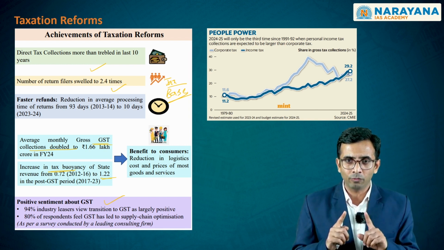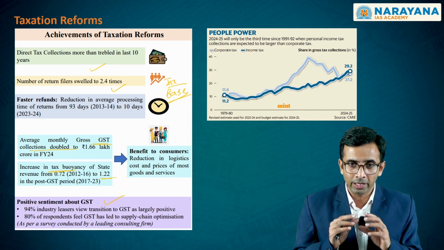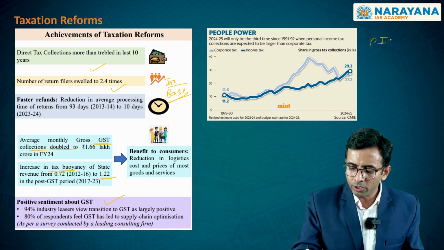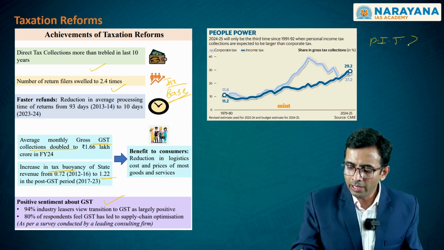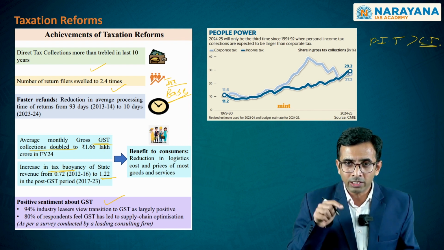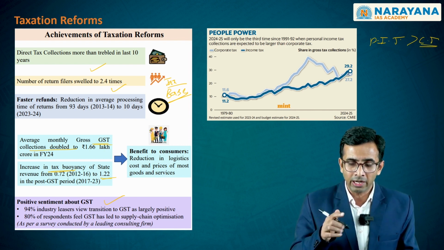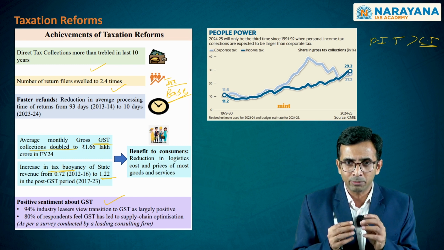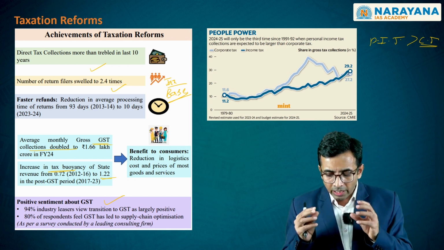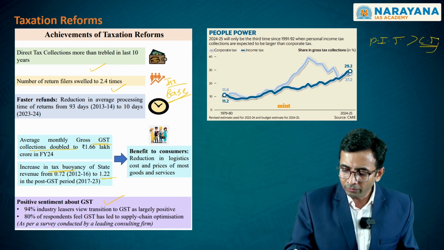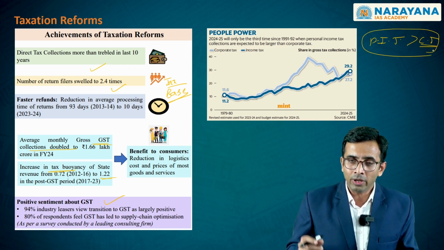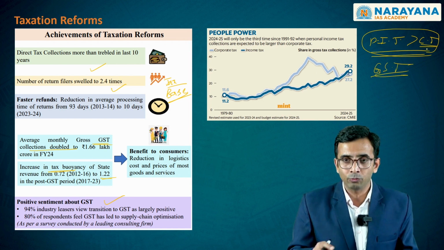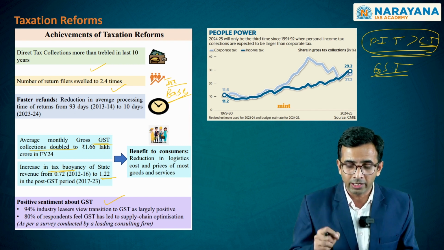There is one pattern that you have to keep in mind which might be important for the preliminary examination. There were very few occasions when the personal income tax contribution towards the tax revenue was higher than the corporation tax. It is one such financial year wherein you are seeing this trend, and this has also been projected for the next financial year. This has happened in history only 3 times post-liberalization reforms. On the other hand, you also see that both of these as single entities were even higher than the GST. It is these trends that you have to keep in mind with respect to taxation related patterns.